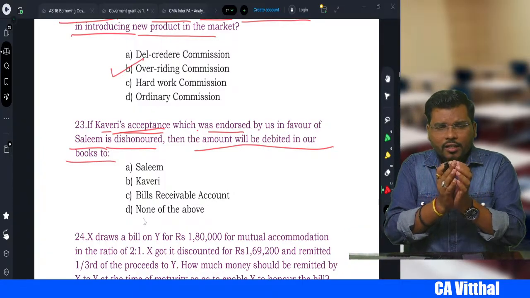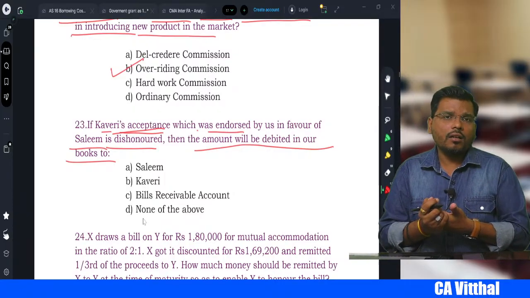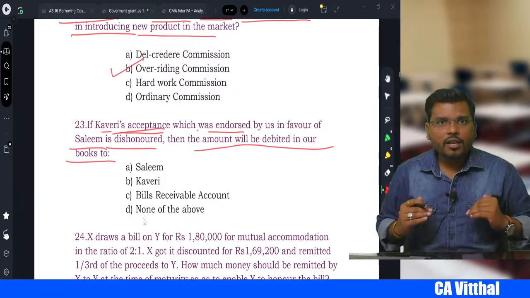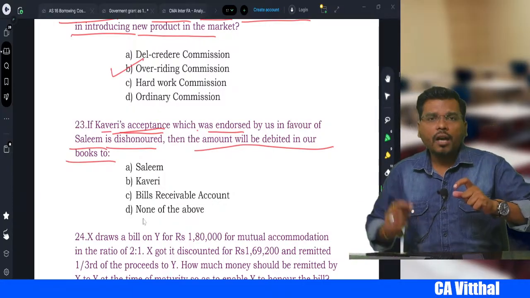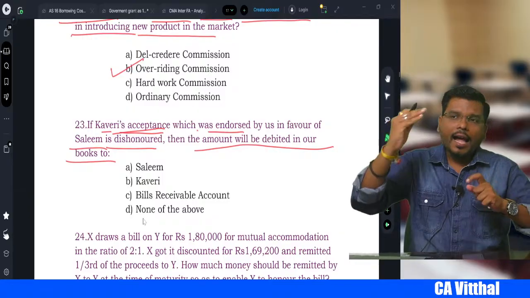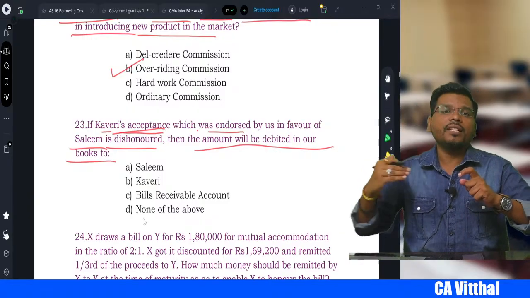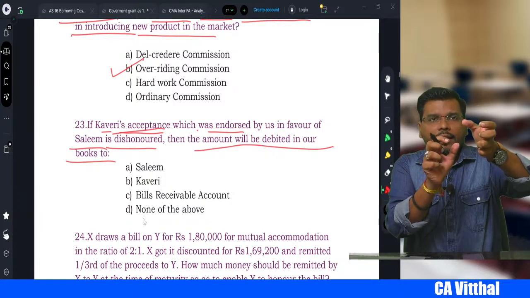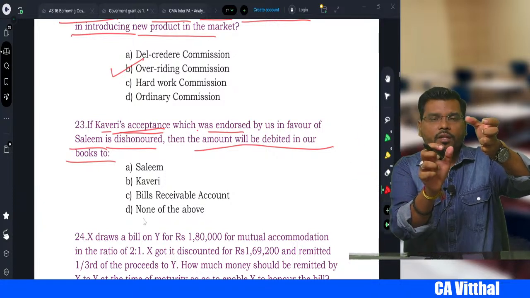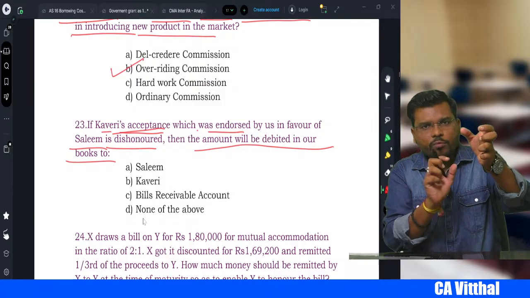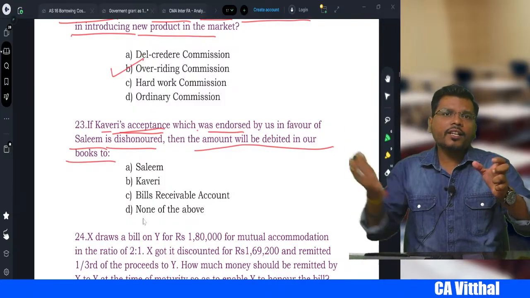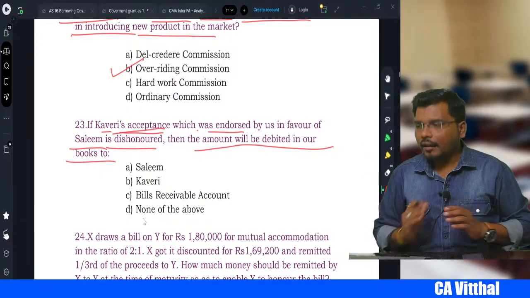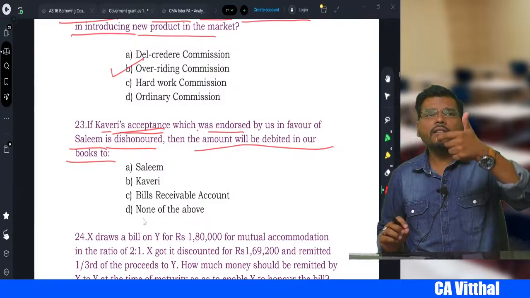If you remember the bills of exchange chapter, we have this. If the bill is dishonored, in the books of the drawer, the dishonor entry will always be that we debit the drawee, and then we credit wherever the bill is. So drawee account debit to: if the bill is endorsed, drawee to the endorsee; if the bill is with a bank, drawee to bank; if the bill is sent for collection, drawee to bills sent for collection. Wherever the bill is, that we credit, and the drawee we debit.